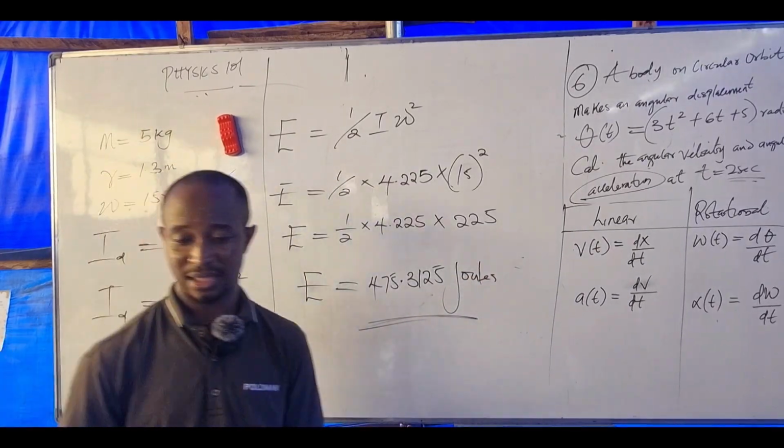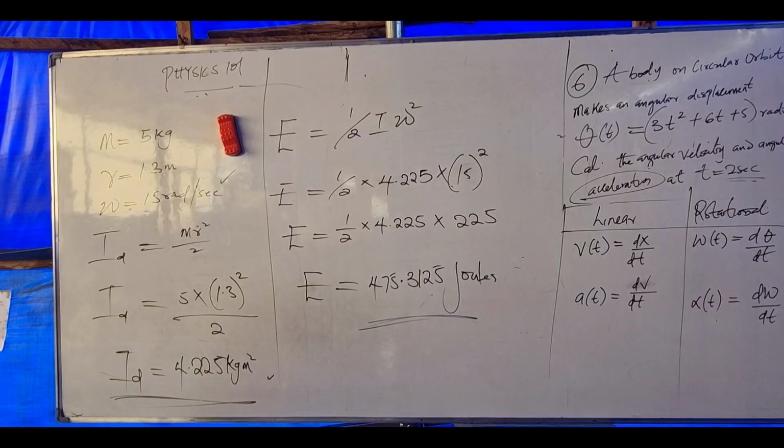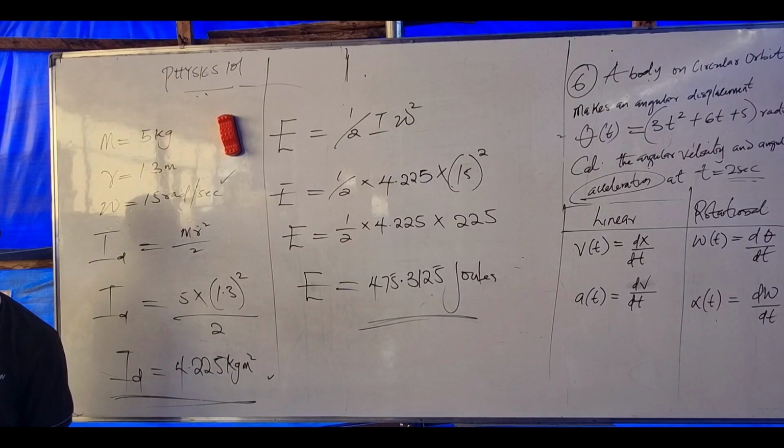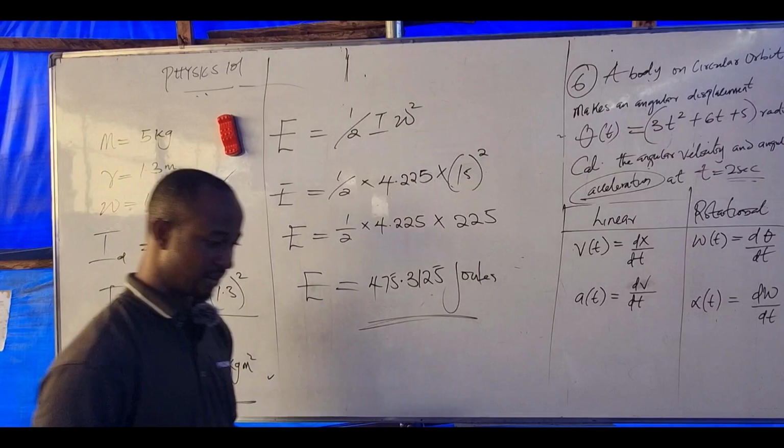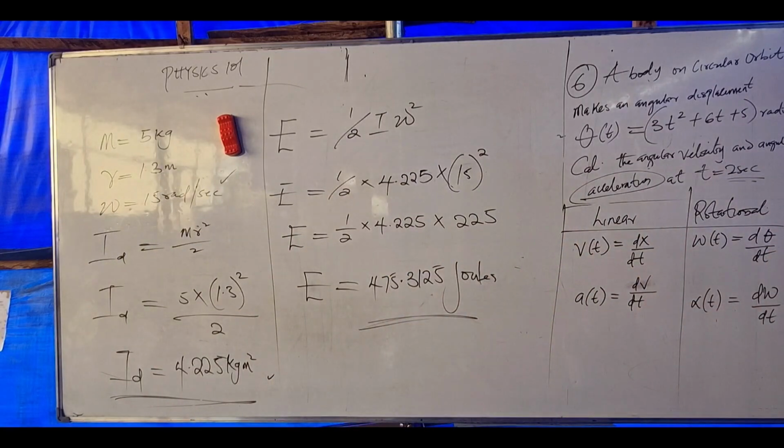I just added another question. To convert to kilojoule, you divide by 1000. Okay.